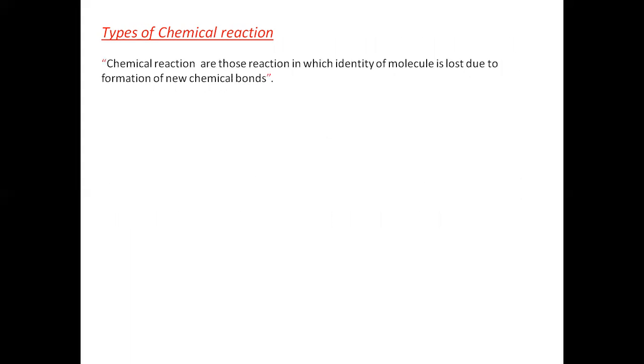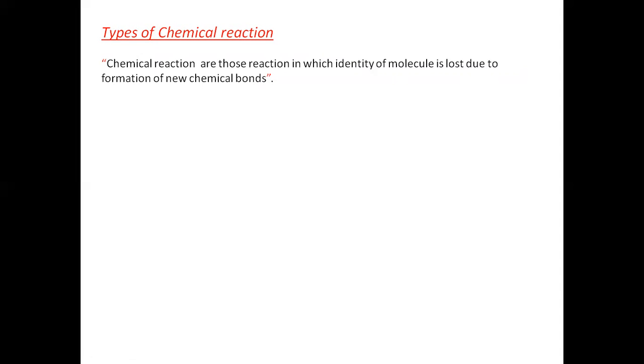Now we discuss the several types of chemical reaction. Before this also we have discussed that there is a dark reaction, which is also called a thermal reaction, and a photochemical reaction. So by taking examples, we discuss the thermal or dark reaction and the photochemical reaction. The chemical reactions are those reactions in which the identity of a molecule is lost due to the formation of new chemical bonds.